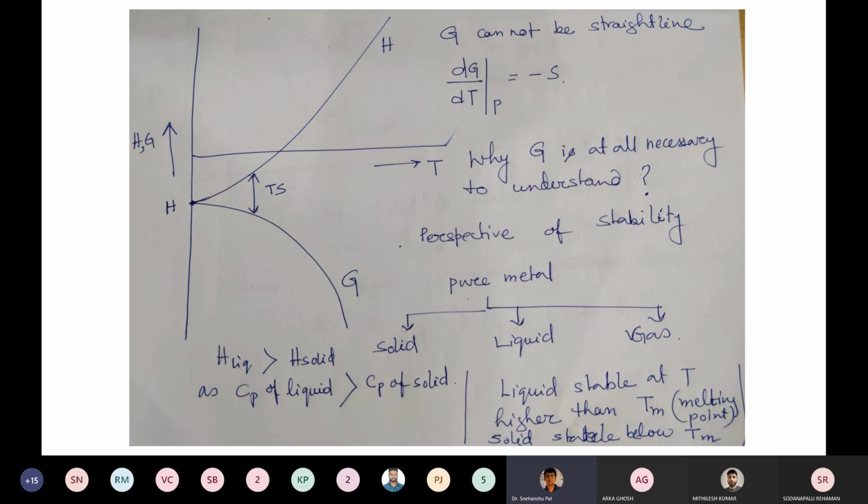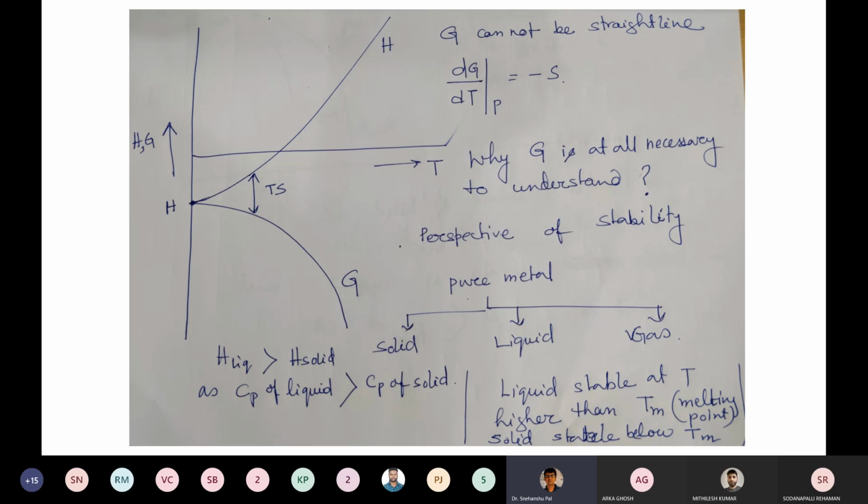What is the reason for that? And in the perspective of the stability or feasibility, what is the reason to understand the Gibbs free energy? If we want to check that, take an example, a pure metal. A pure metal can be present in a form of three different states: solid, liquid, and gas.